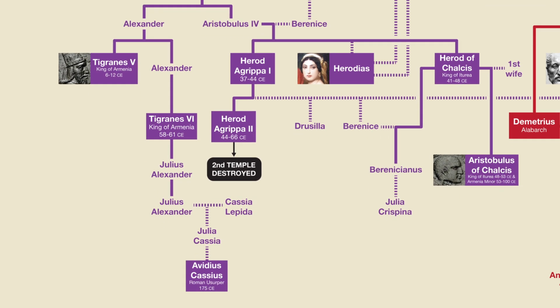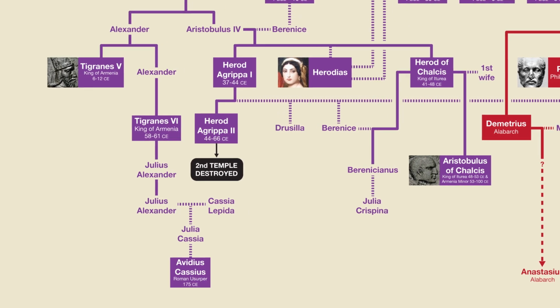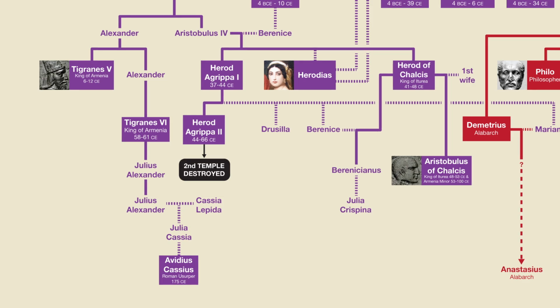However, they are notable in that Tigranes' great-great-grandson, Avidius Cassius, in the year 175 proclaimed himself Roman emperor and attempted to overthrow Marcus Aurelius. His grandmother, Cassiolepida, was also a direct descendant of Augustus Caesar. Cassius obviously failed in this attempt, and he was killed along with his children, ending the Armenian branch of the Herodian dynasty.